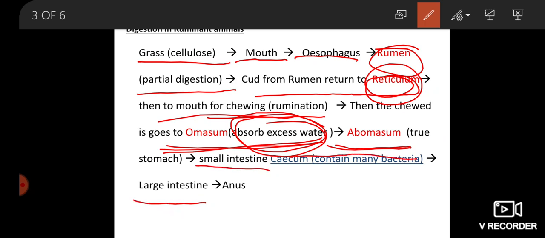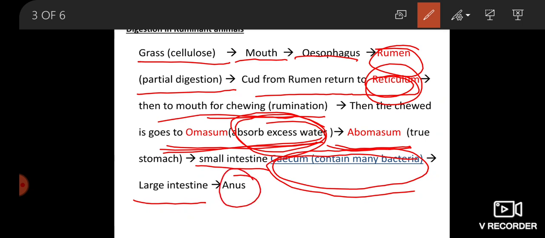But in between small intestine and large intestine there is a structure called cecum. Here many bacteria are present, which are very helpful in the digestion of cellulose. And finally the undigested food is expelled from the body through anus. Hope you understand the digestion in ruminant animals.